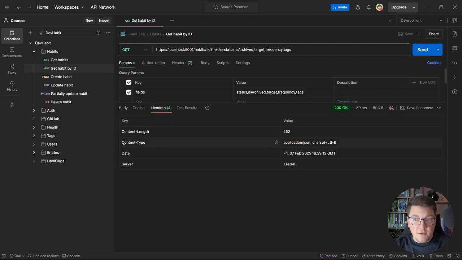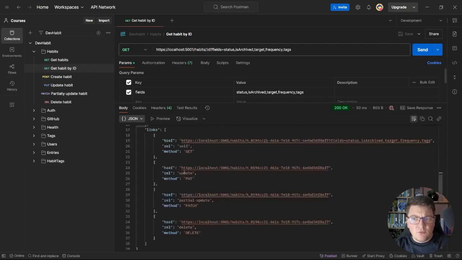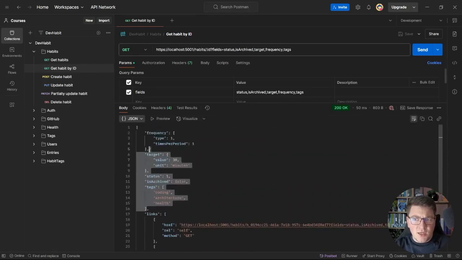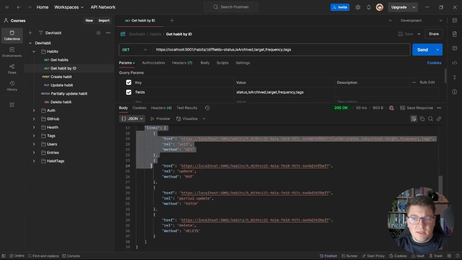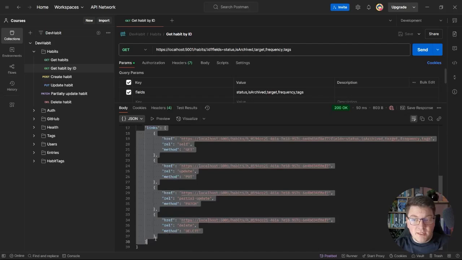Now, one thing that is worth discussing here is if we take a look at the response headers, and I specifically want to focus on the content type. The content type of this response is application JSON, and what we are returning isn't really application JSON. It does contain JSON in the base response represented by our resource, but the hypermedia links wouldn't fall under application JSON.